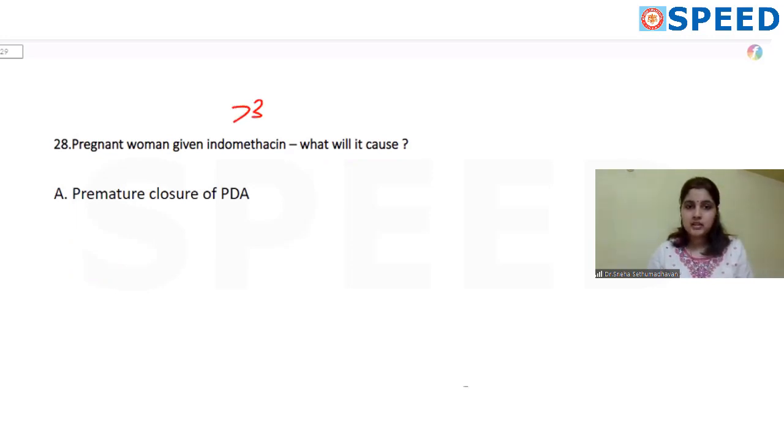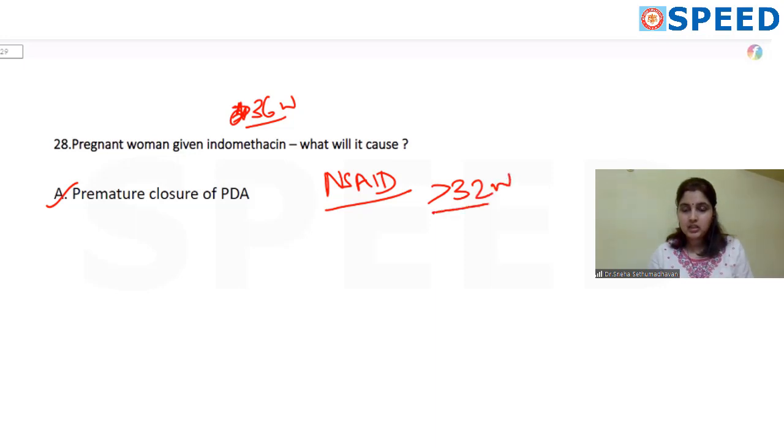Okay, the last question for today's discussion: a pregnant woman is given indomethacin. I think the question said at 36 weeks. What will it cause in the baby? Indomethacin is an NSAID and it will cause premature closure of the patent ductus arteriosus in the baby. So it is important that indomethacin or any kind of NSAID should not be given to a pregnant lady at more than 32 weeks because it can cause this complication.